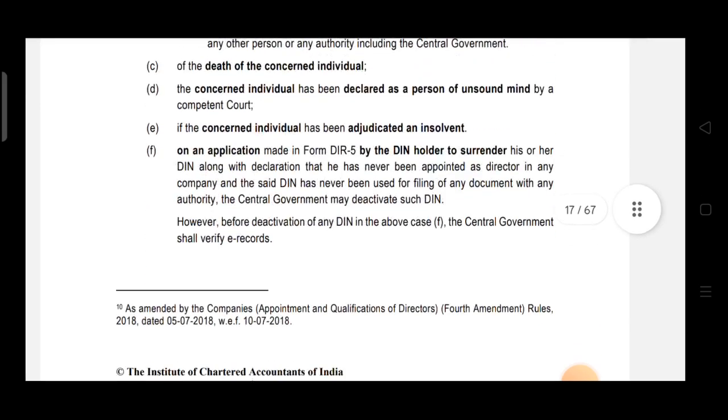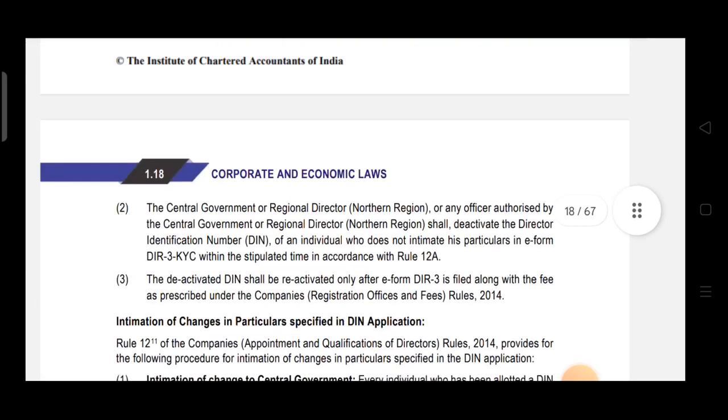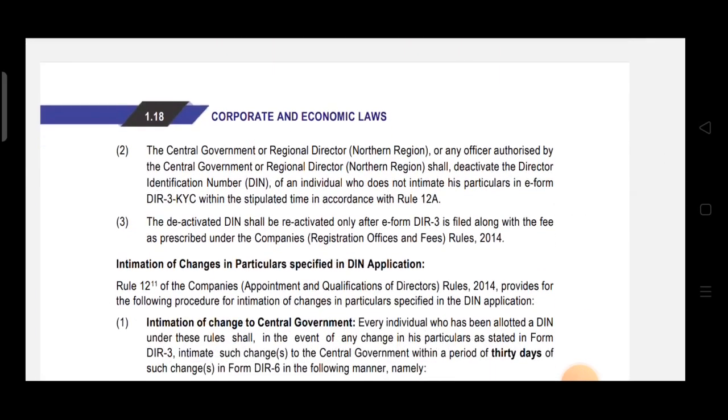In that case the DIN can be deactivated, and before deactivation the central government shall verify e-records. It was also given that the central government or the regional director shall deactivate the DIN if the individual fails to intimate his particulars in form DIR 3 KYC within the stipulated time, and it will be reactivated only if the director files such form.